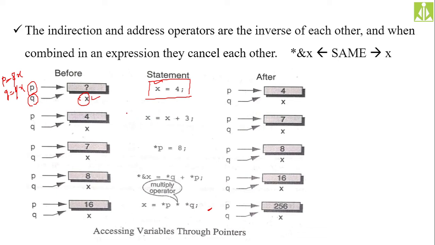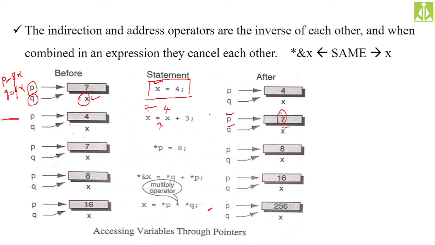Then we are modifying the content. Whatever change we did before, we are taking into step 2. In step 2, inside the memory location I have the value 4, p and q are my pointers, and x is my identifier. Now, again using the identifier, I am changing the value of this memory location. x equals x plus 3. What is x? 4. 4 plus 3, so x will become 7. After this assignment, we will get 7 in that memory location, and again p and q are pointing and x is marking it.